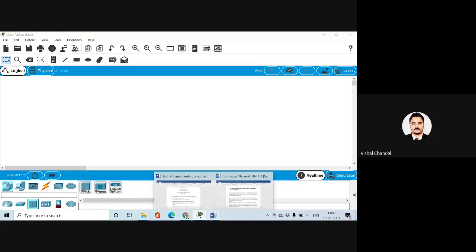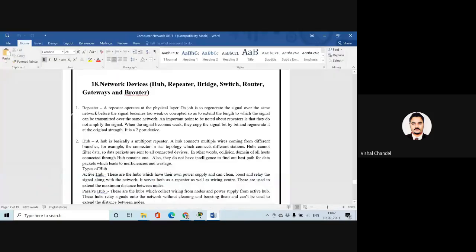Of course, this knowledge should be practical. So first, I just want to discuss the repeater. I hope all of you know what a repeater is. For a better description, since we have discussed the TCP/IP model, a repeater operates at the physical layer. Its job is to regenerate the signal over the same network before the signals become weak. So it's just like an amplifier.